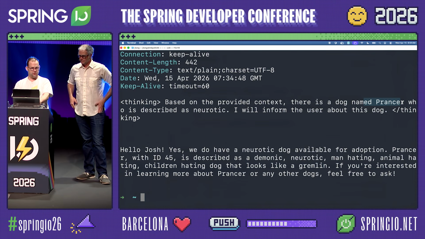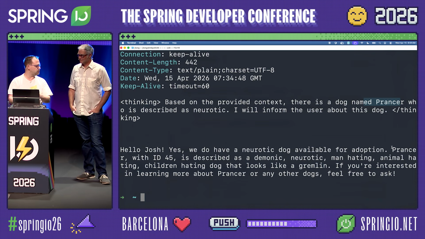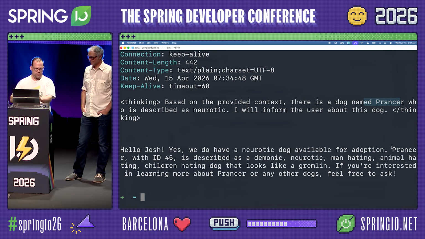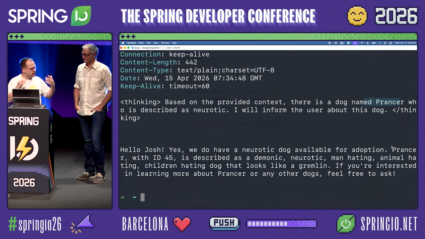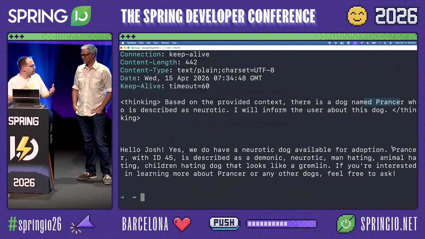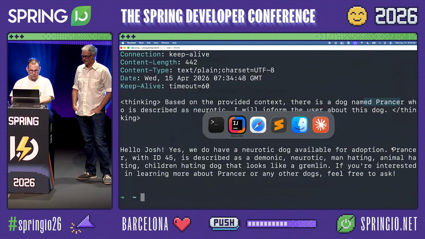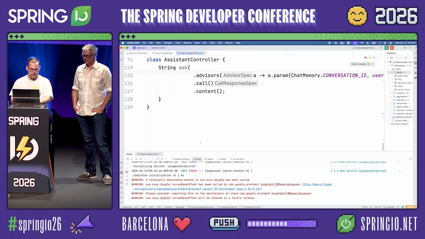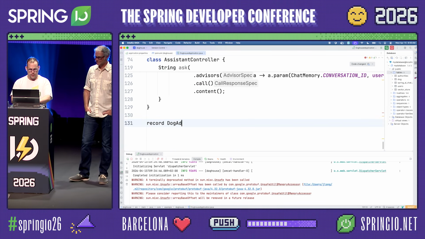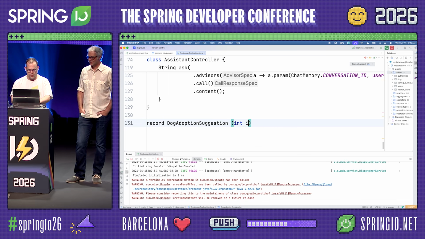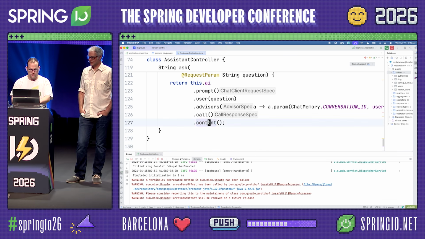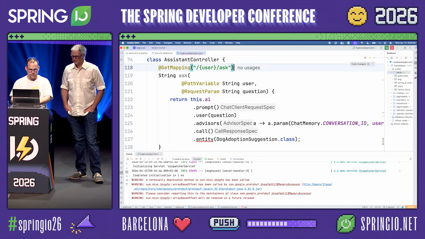We found our buddy Prancer, but it's a giant paragraph of text, and I can't really use that text to pass to other layers of the API. So what I want is something strongly typed. This is Java. We have an amazing opportunity by using a nice, strongly typed language like Java, and we don't have to specify a schema like we do in other untyped languages. So we're just going to write a nice little Java class. Okay, we'll say record DogAdoptionSuggestion, int id, String name. I'm going to take that type there, and instead of asking for the content back as a string, I'll say entity, voila, and I'll return this.